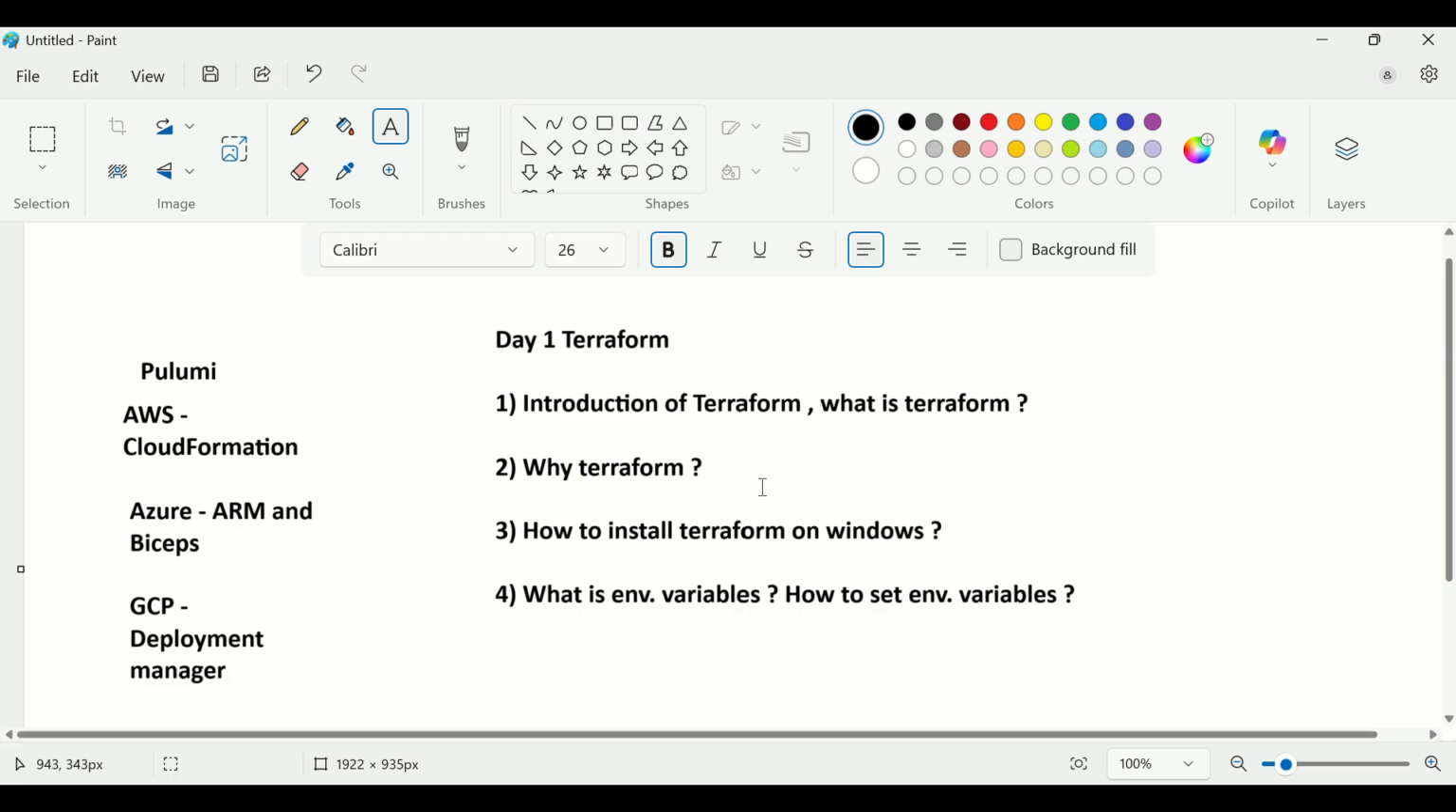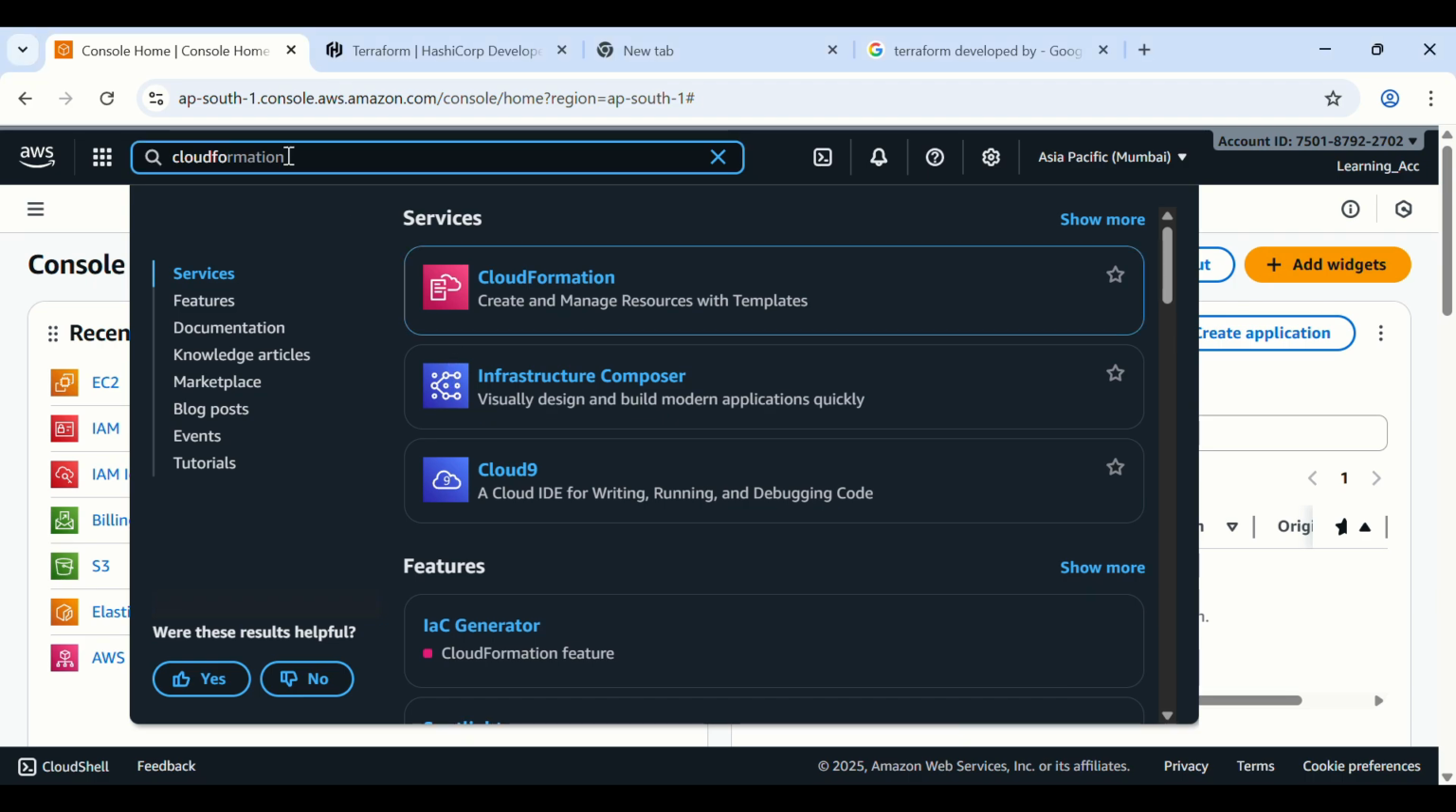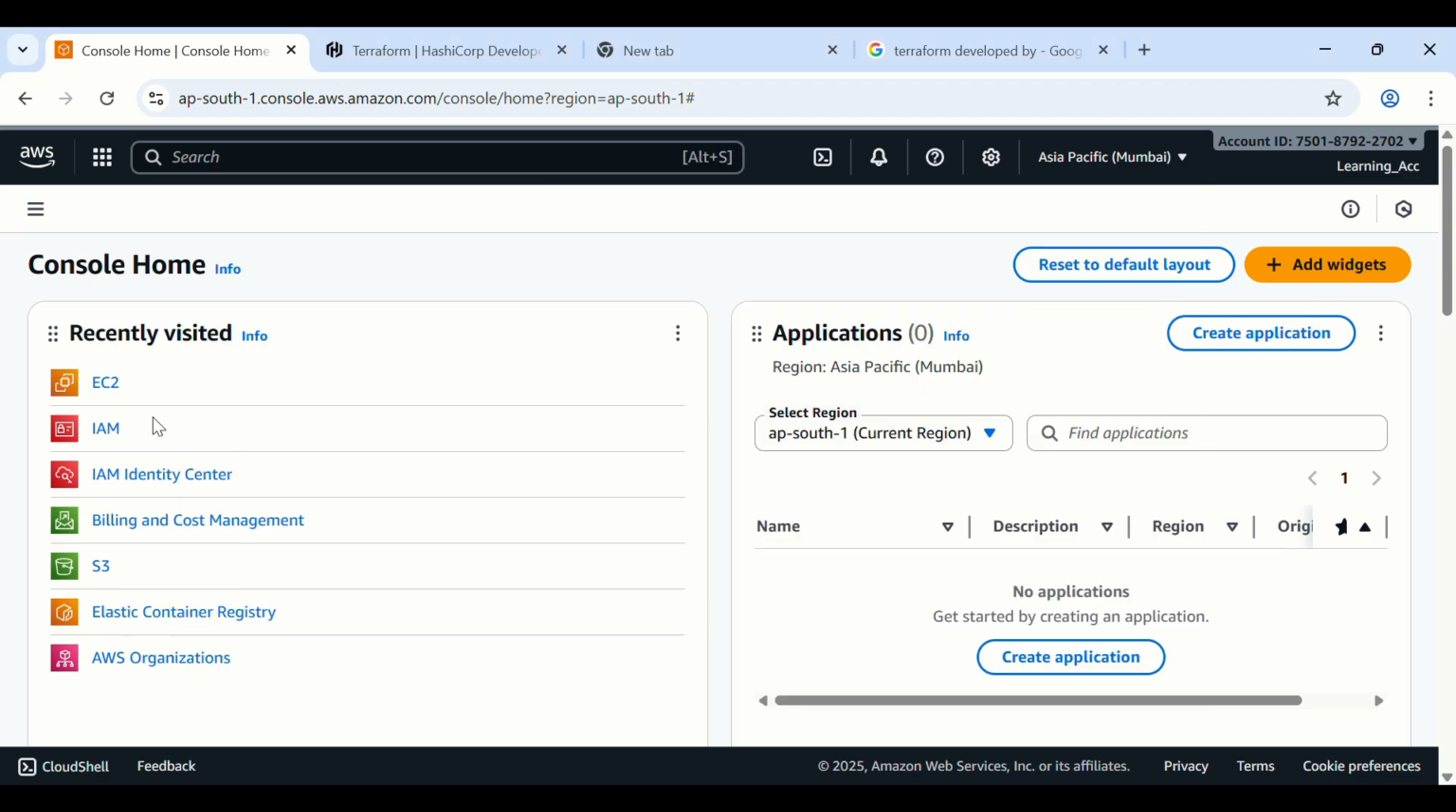Okay, Terraform code. So let me show you. See, this is the AWS console, and this is the EC2 service. Suppose I have a requirement to create 100 EC2 instances. Then I will go here and create resources from here one by one. It will take much time, right?